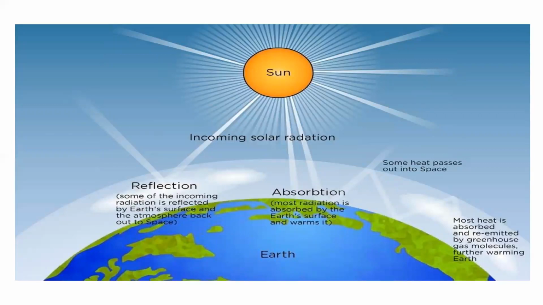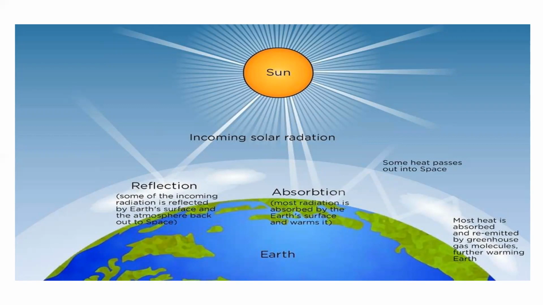Here we have discussed that in the first slide and the second slide already, about the absorption of energy. We have mentioned some points here. What are the points we are going to cover? Absorption is nothing but most radiation is absorbed by the earth surface and warms it. Next, most heat is absorbed and re-emitted by greenhouse effect molecules, further warming the earth.